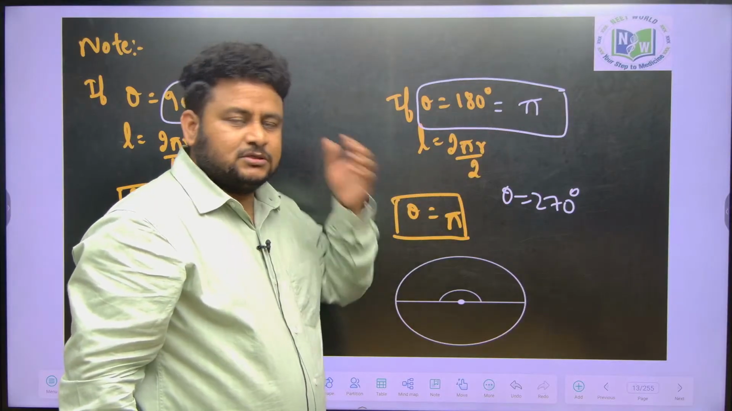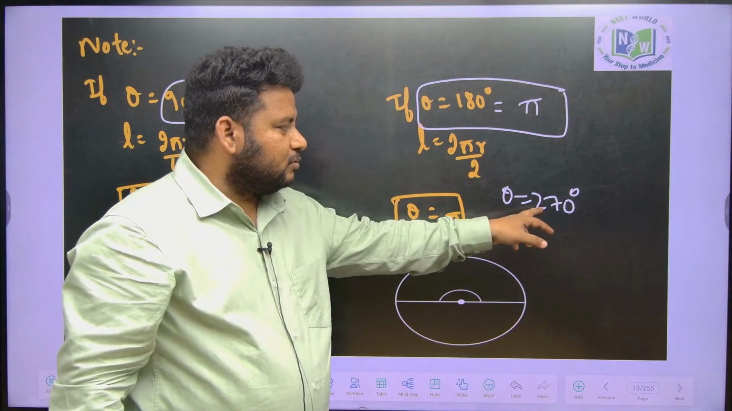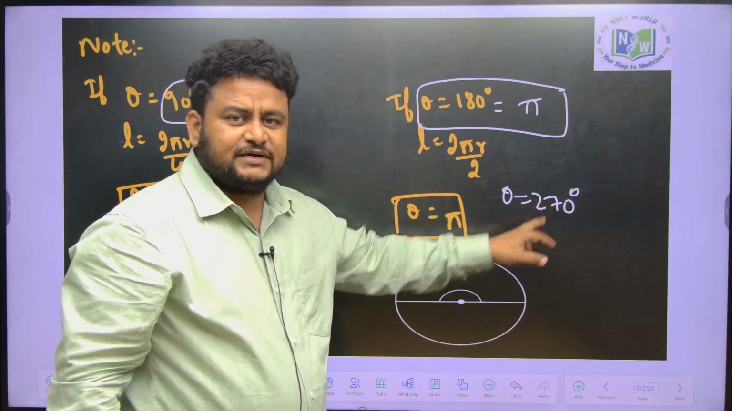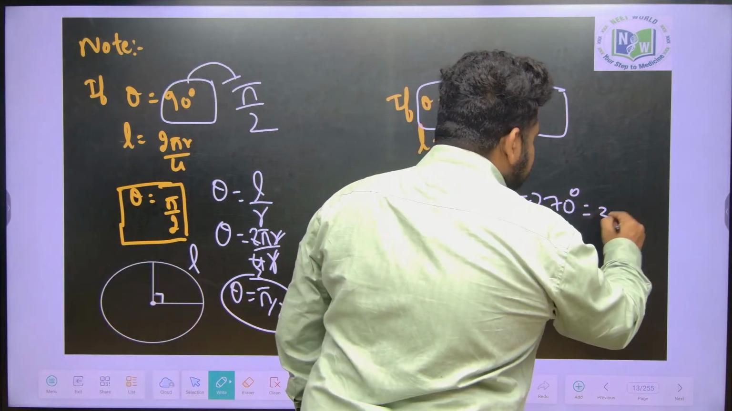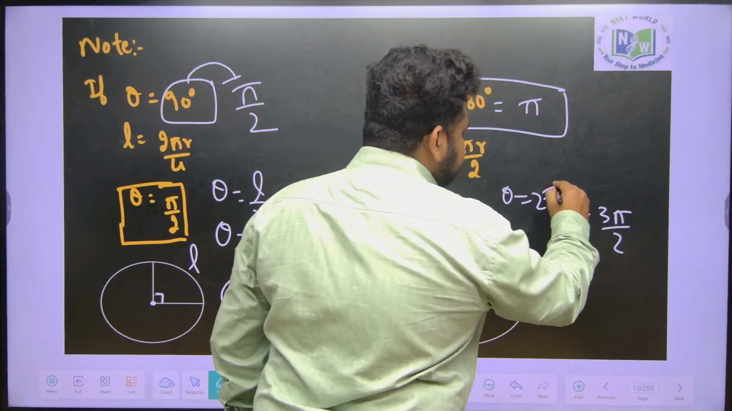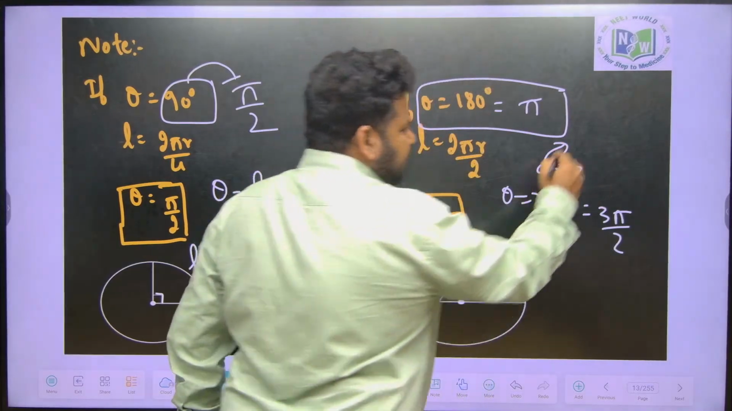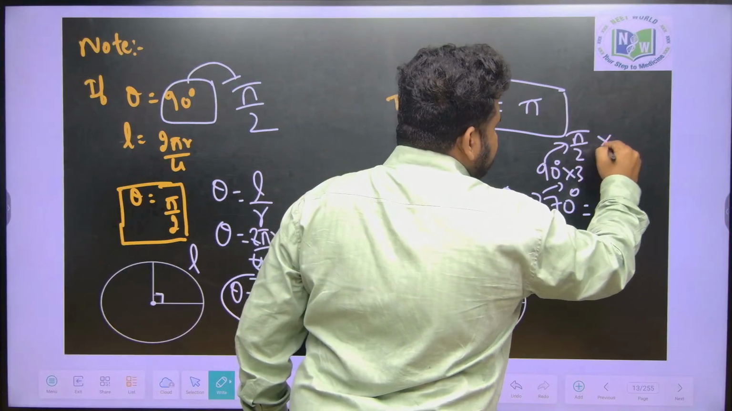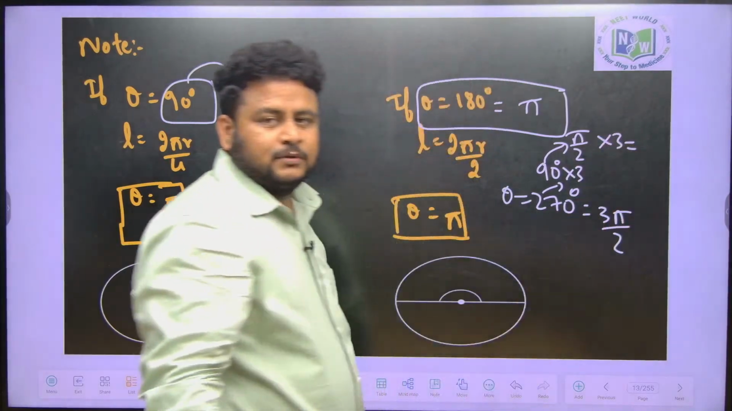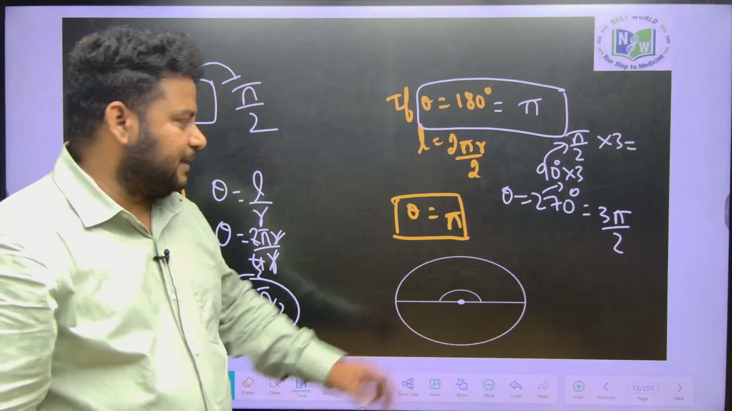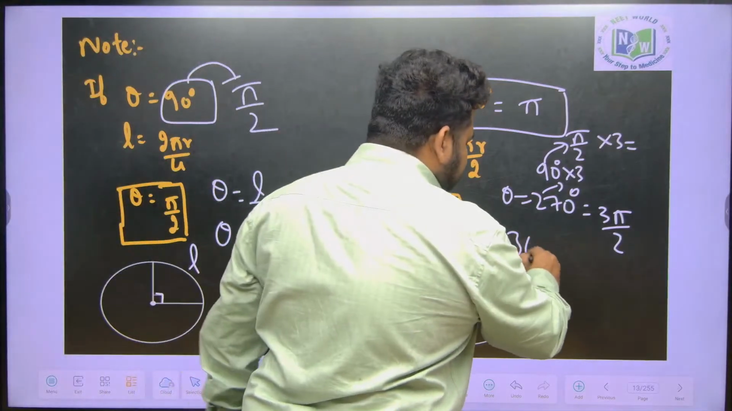Correct? 3 times. So this will become what? 2 pi r into what is this? If theta is equal to 270 degrees, the value in radians will be 3 pi by 2. Because 270 is what? 90 into 3. Correct? 90 in radian measurement is what? Pi by 2. So pi by 2 into 3 is 3 pi by 2.